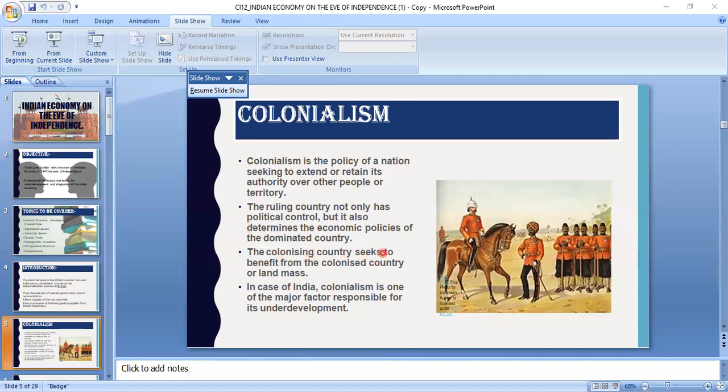And commercialization of agriculture means growing only those cash crops which were in great demand, which can be sold in the market. This ultimately resulted in mass poverty and the problem of landlessness. So as the cash crops were grown forcefully by the Indian farmers, and these cash crops were sold in the market by the British traders.